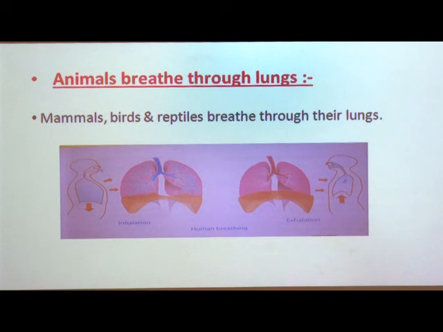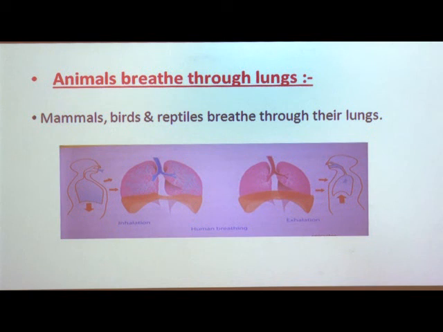You know that nostrils are the breathing holes in the nose. Such animals like mammals, birds and reptiles breathe the air through the nostrils and fill their lungs. Breathing the air means they take in oxygen through the nostrils and fill their lungs.